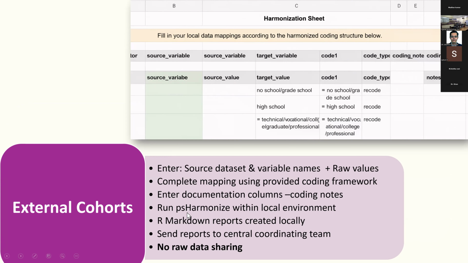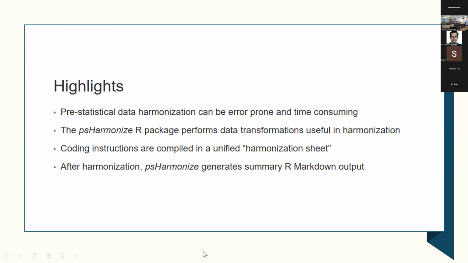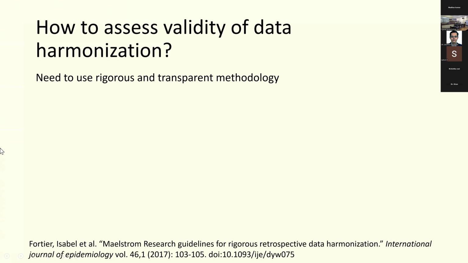They run this PS Harmonize tool in their environment. They create their R Markdown report, and then they send that report to the central coordinating team. So here there is no raw data sharing. This PS Harmonize R package performs data transformations useful in harmonization. All the results and coding instructions are compiled in a harmonization sheet, and it generates a summary R Markdown output.